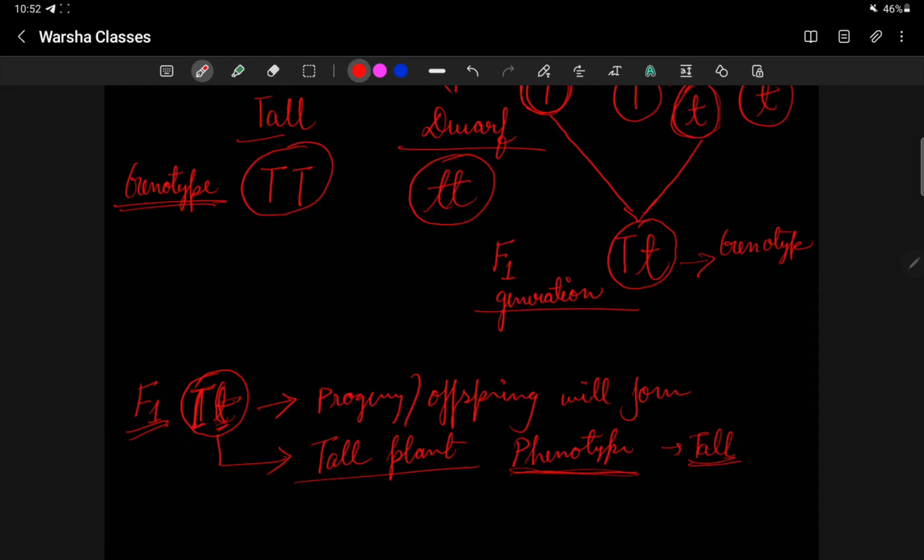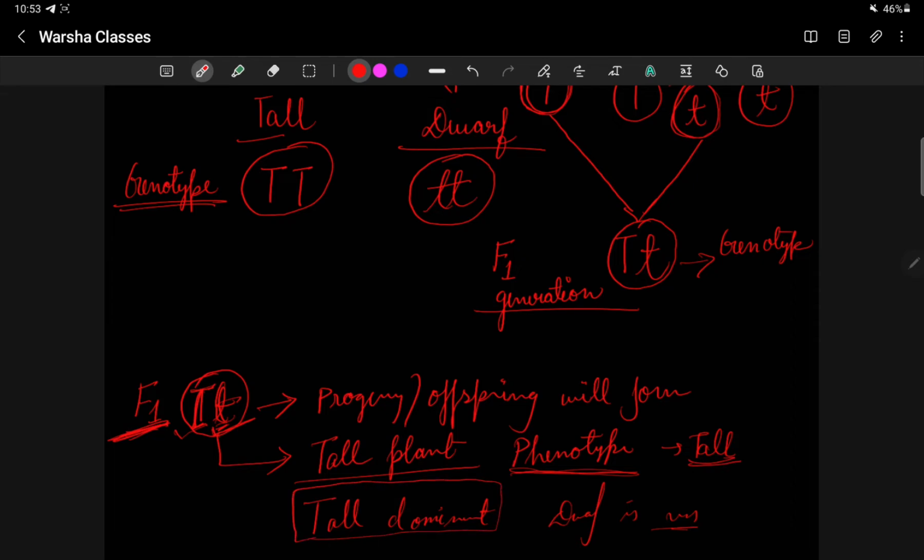So from this we can say tall is the dominant trait. Tall is dominant and dwarf is recessive. So we will come to a conclusion that the trait which shows itself in the F1 progeny, when both the contrasting traits are present in the offspring, the one which shows itself is the dominant trait.